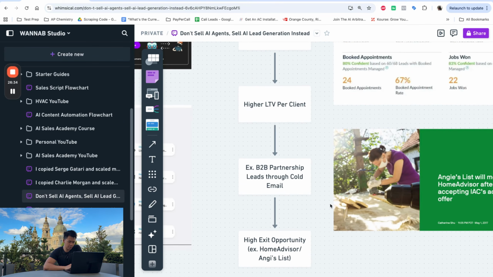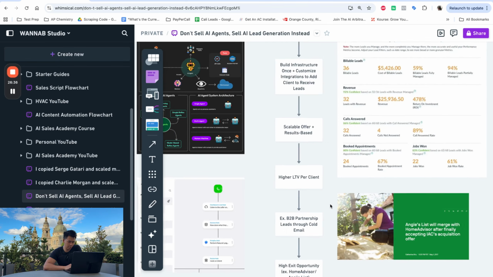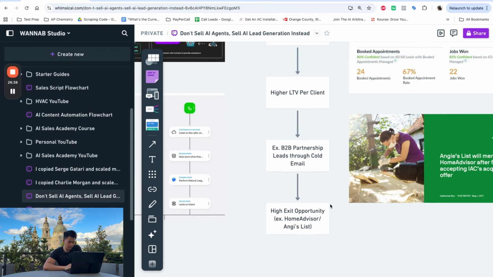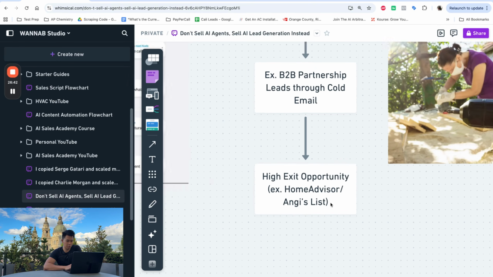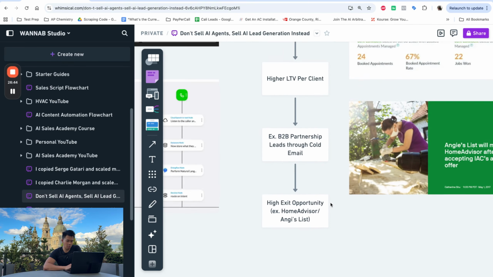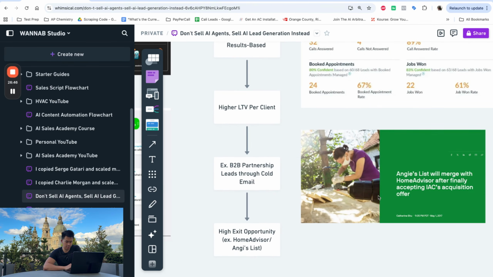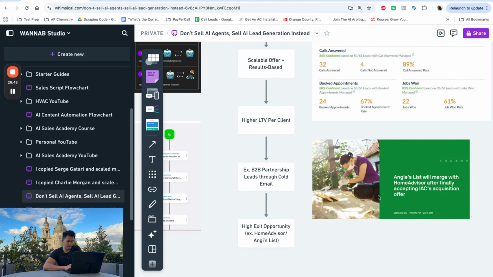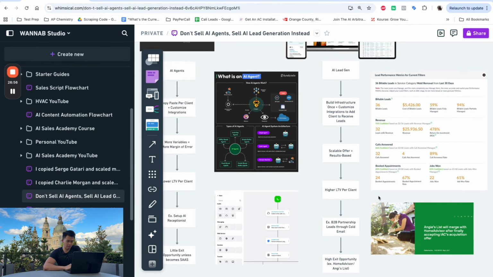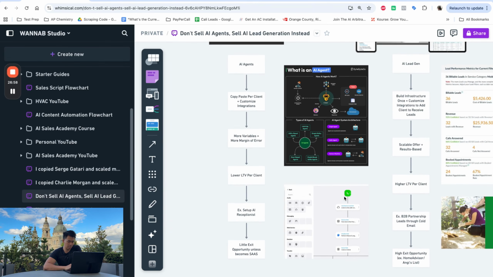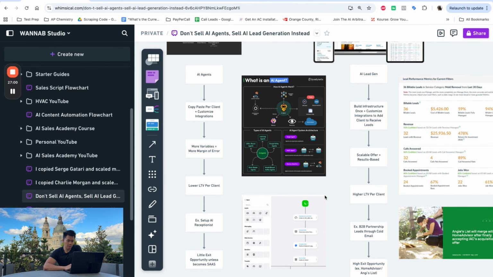And what you're also going to experience here is, if you built the right software and automations and you have a scalable business, you have clients that stay with you for a long LTV, and you have an exit opportunity, right? Home Advisor sold to Angie's List. I don't know for how much specifically, but companies like NerdWallet and Credit Karma exist because there's an exit opportunity there. There's actually enterprise value, whereas if you sell AI agents, you're a service-based business, right?